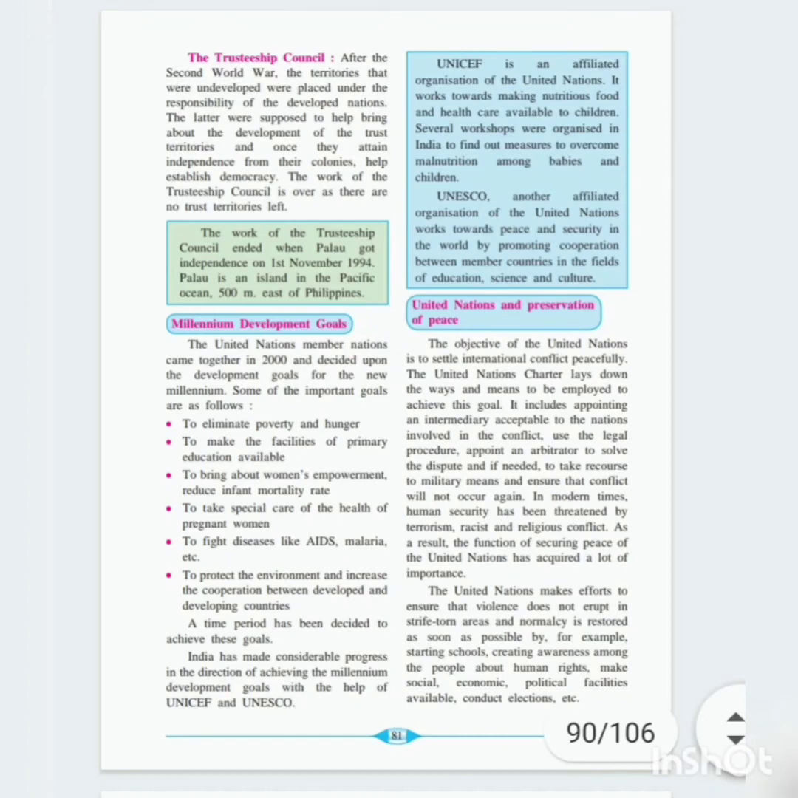So the work of the Trusteeship Council ended when Palau got independence. It came to an end on 1st November 1994, when Palau got independence. Palau is an island in the Pacific Ocean, 500 miles east of the Philippines.